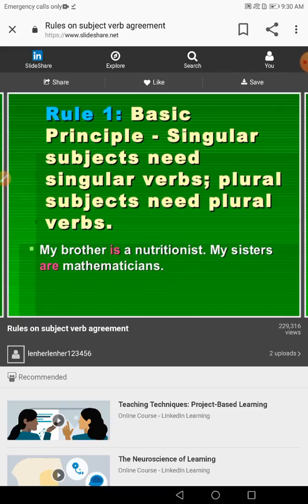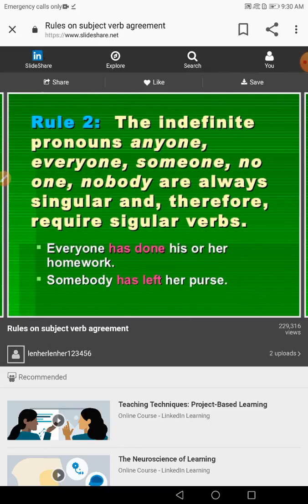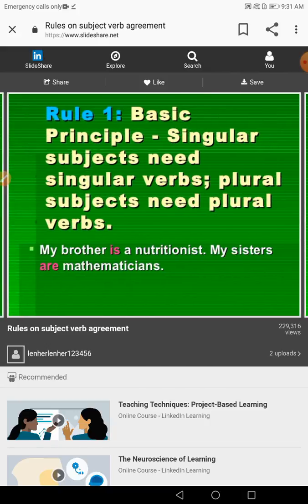Here is and are are main verbs. The same with was and were. Was is the past form with the singular subject, and were with the plural. We do that also with many verbs. If the verb, guys, is a main verb, I mean it's not the verb to be, like play, go, whatever, we know that we need to add s or es or ies if the subject is singular.